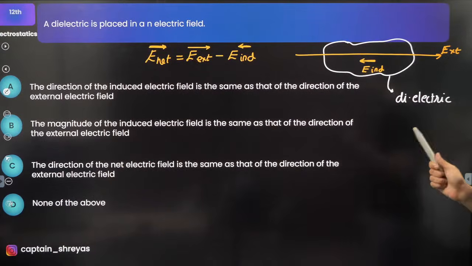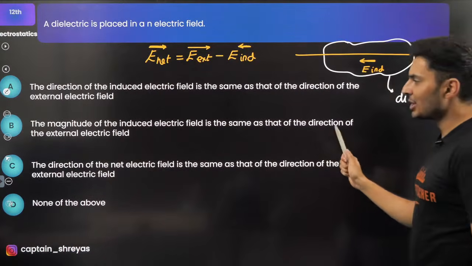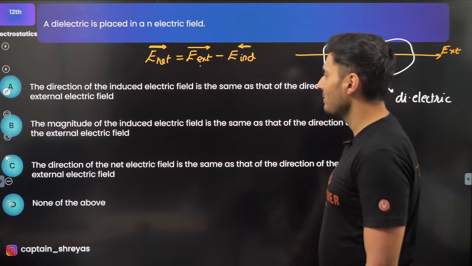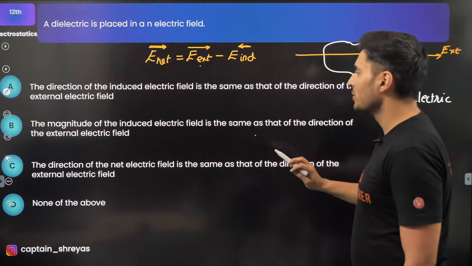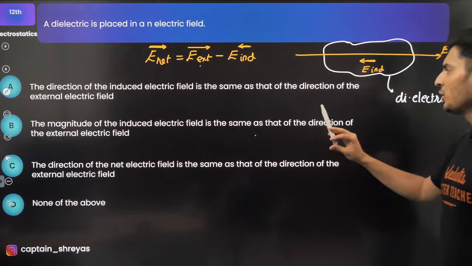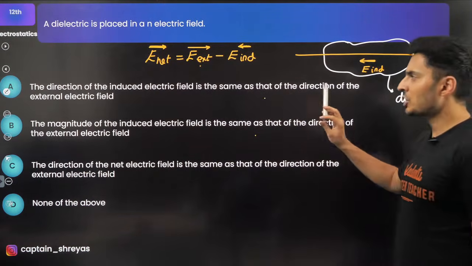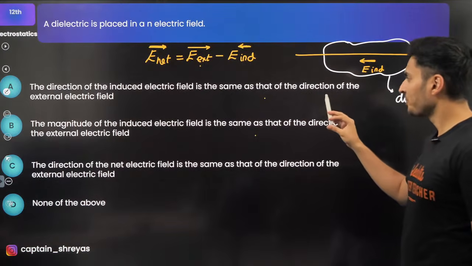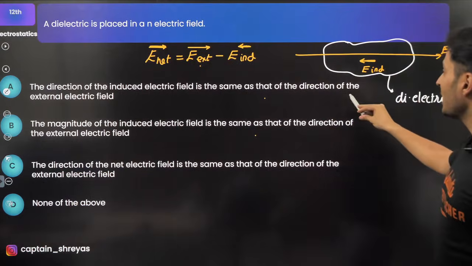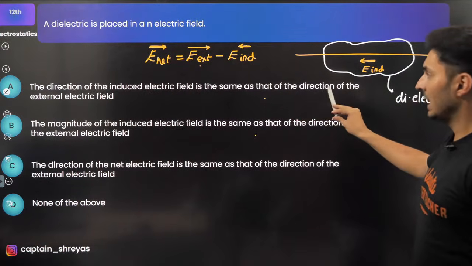The direction of the net field is the same as the direction of the external field. Yes, net field and external field are in the same direction. Magnitude of the induced field is the same as... no. The direction of the induced field is the same as the direction of the external field?